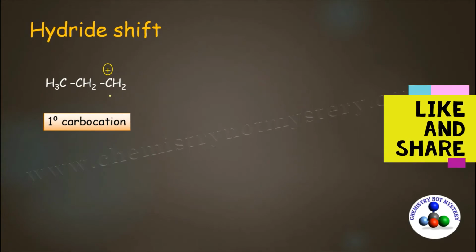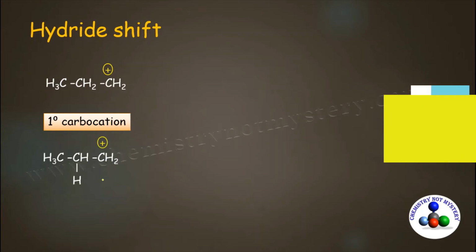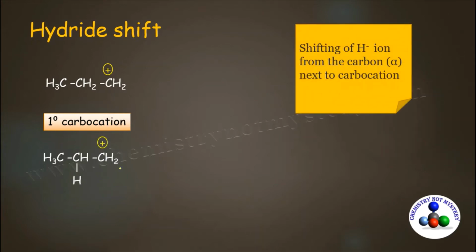This carbocation is primary carbocation. First of all, expand this structure. In hydride shift, there is a shifting of H- ion from the carbon next to carbocation. This carbon is next to carbocation and it is known as alpha carbon. And the hydrogen bonded to alpha carbon is known as alpha hydrogen. In hydride shift, there is a shifting of H- ion.